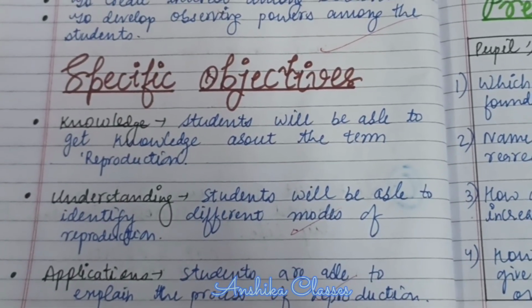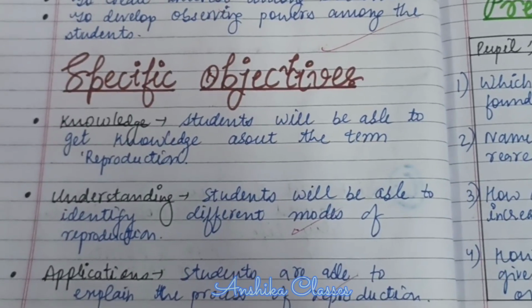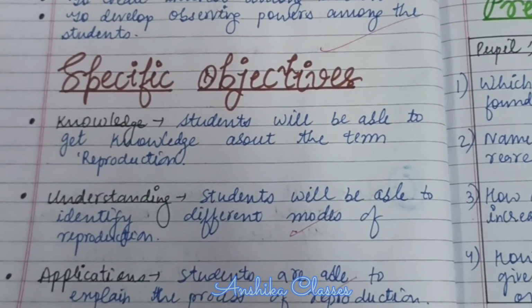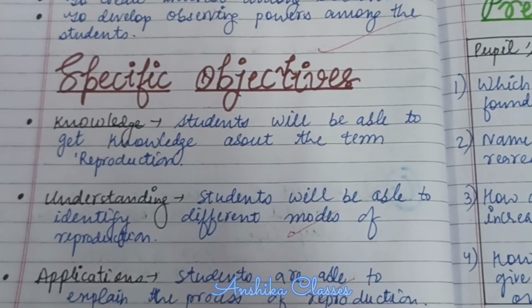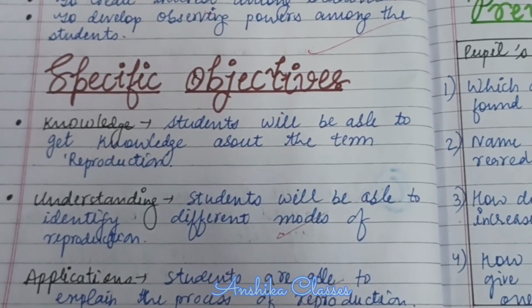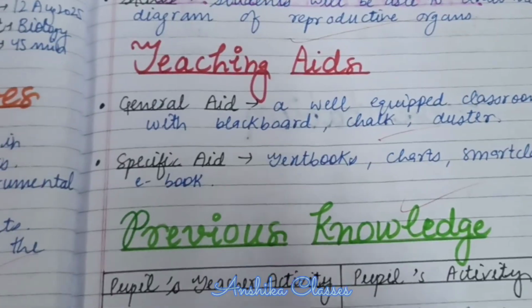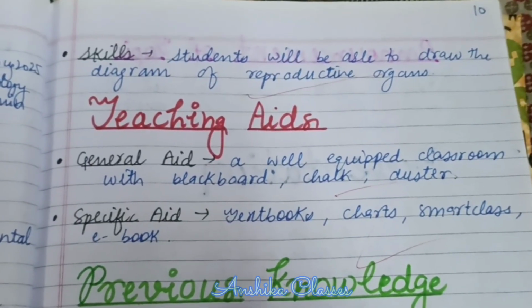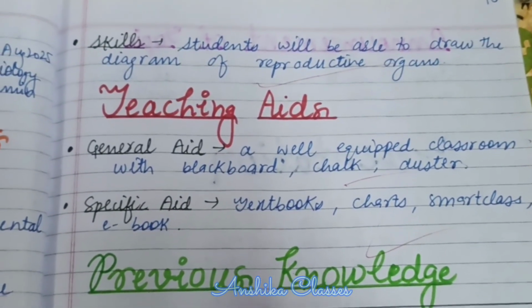In knowledge, the students will be able to get knowledge about the term reproduction. Understanding: the students will be able to identify different modes of reproduction. Applications: the students will be able to explain the process of reproduction. Skills: the students will be able to draw the diagrams of reproductive organs.